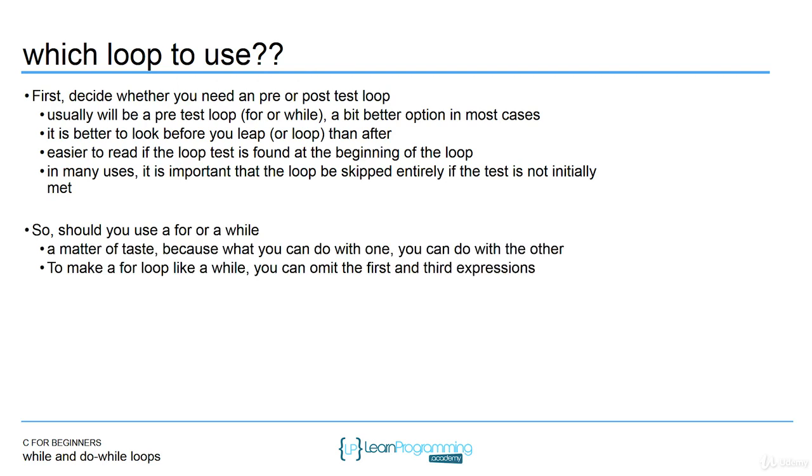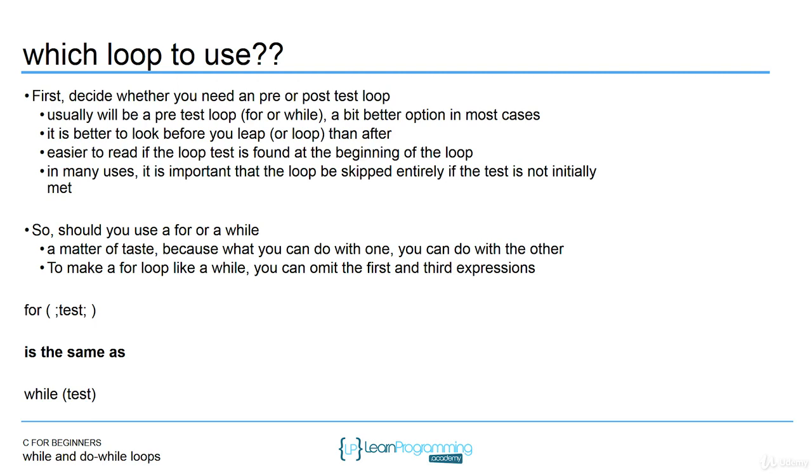Now the question comes down to, which one should I use, a for or a while? It's really a matter of personal preference. It doesn't matter because, like I said at the beginning of this lecture, everything you can do in a while, you can do in a for. If you just like the for loop better, the for is sometimes a little quicker because the initialization, the loop control modification, and the exit condition can all be in one line. But it's really up to you. Typically, I'll use the for loop for counter-controlled loops.